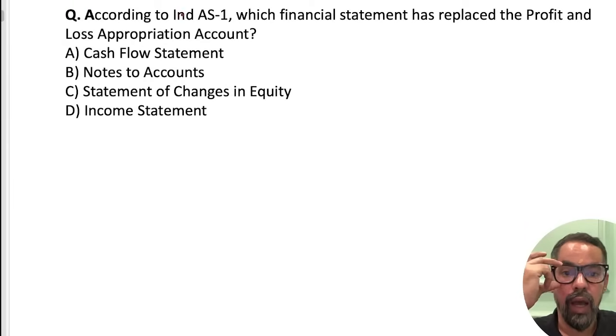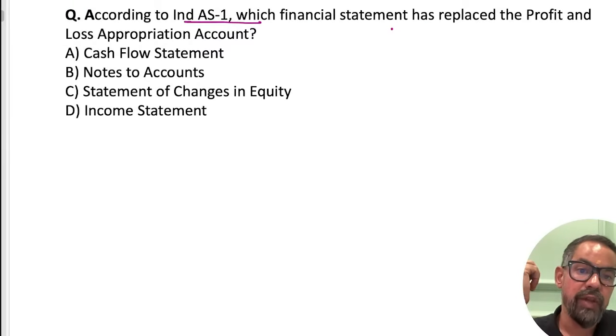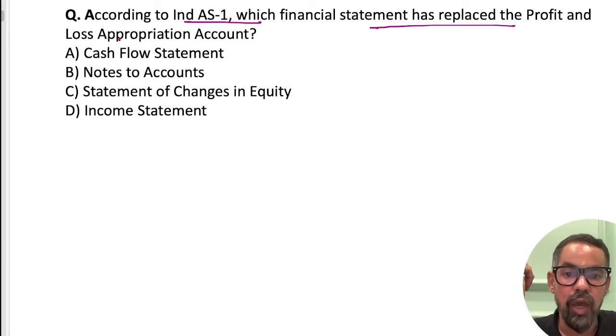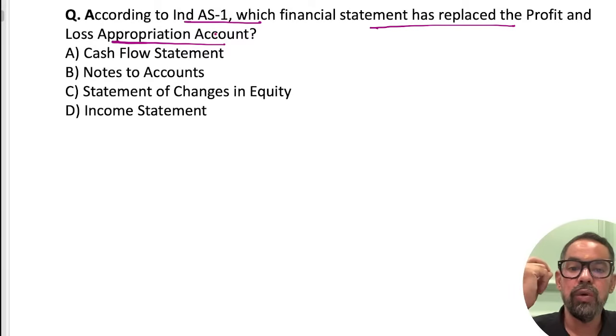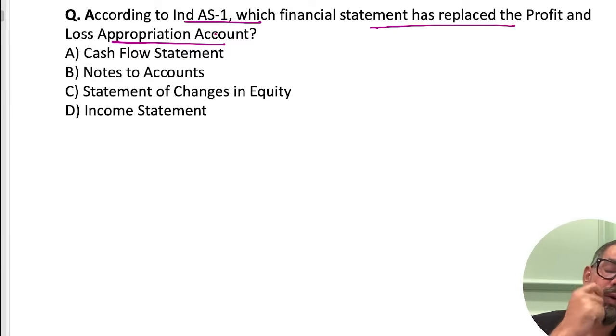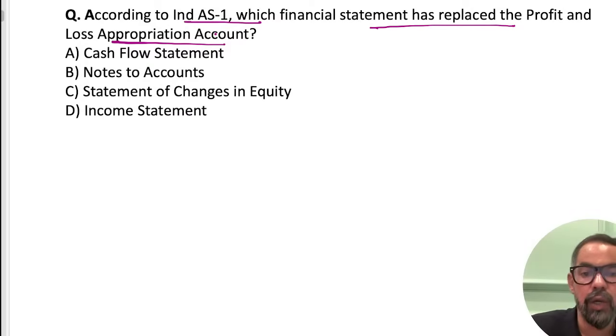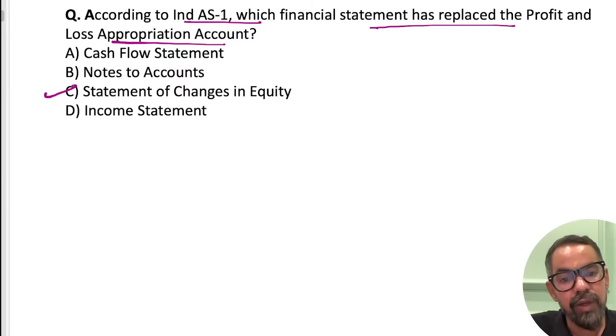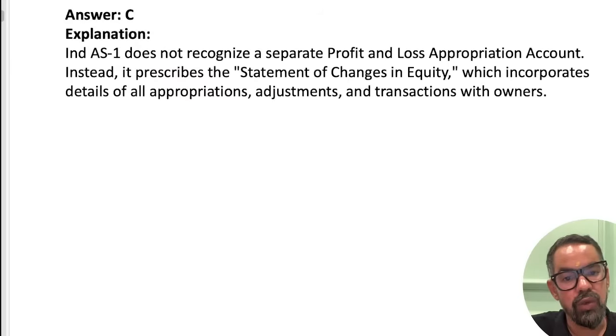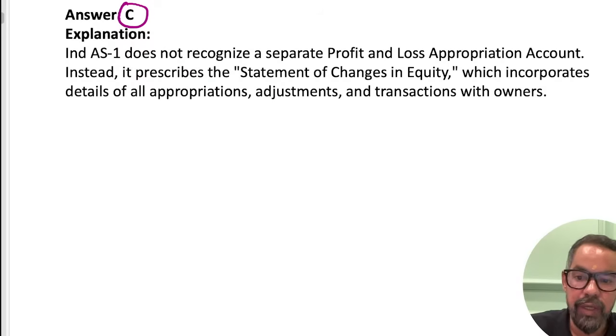According to the Indian Accounting Standard 1, which financial statement has replaced the profit and loss appropriation account? So the profit and loss appropriation account is being replaced, talking about Indian Accounting Standard 1. So, statement of changes in equity. Please do remember this one. Option A will be the right answer for this particular one.